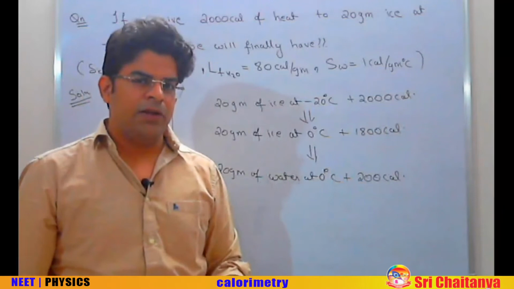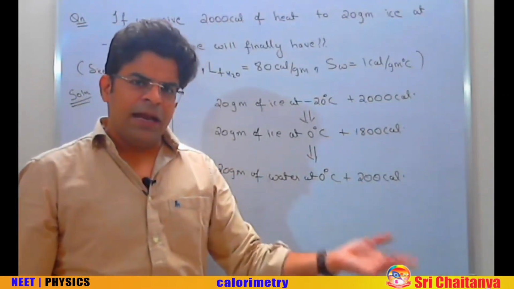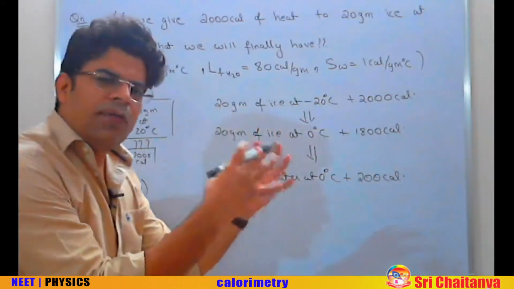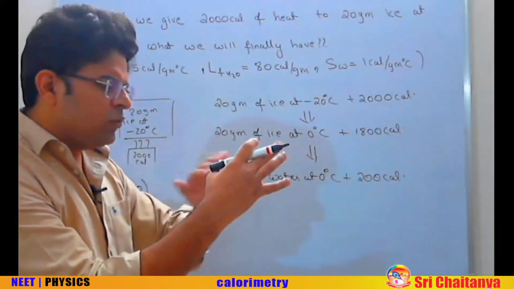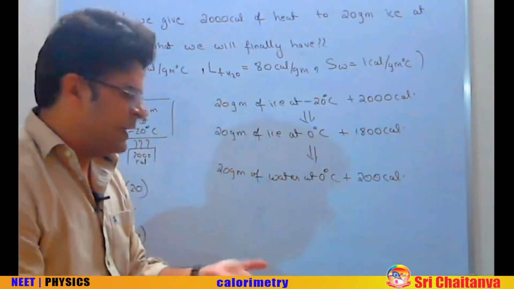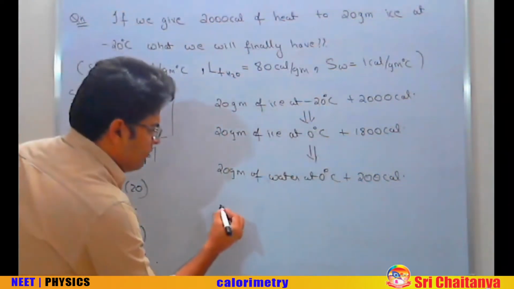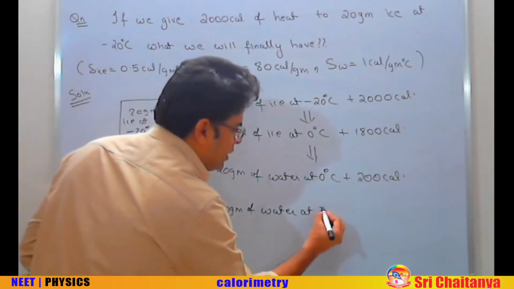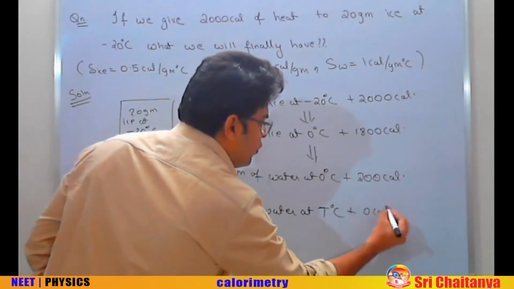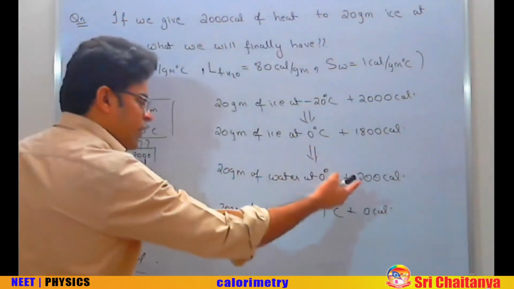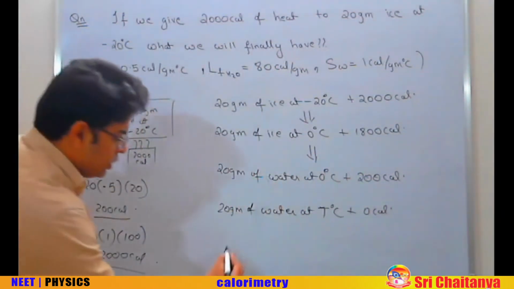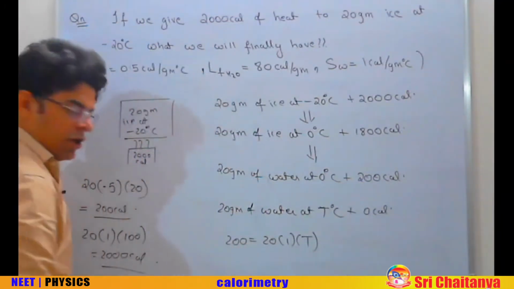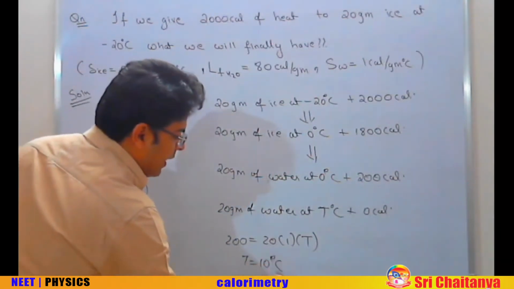So what will happen? The water will start heating up, and at some point the entire heat will be consumed. So if we have 20 gram of water and we start providing it 200 calorie of heat, what will be the final temperature? Let's say finally we have 20 gram of water at T degree centigrade plus 0 calorie of heat. This means that the entire 200 calorie of heat has been used here. So you can write 200 equals MS delta T. So the final temperature comes out to be 10 degree centigrade.